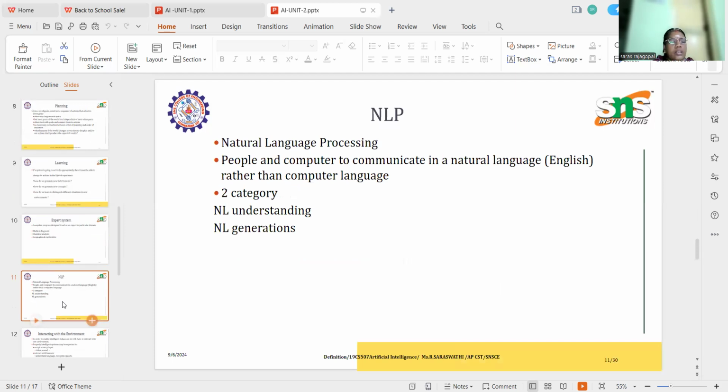The next one, a very big area, is NLP, natural language processing. It allows people and computers to communicate in natural language rather than in computer language. There are two different categories in NLP: natural language understanding and natural language generation.